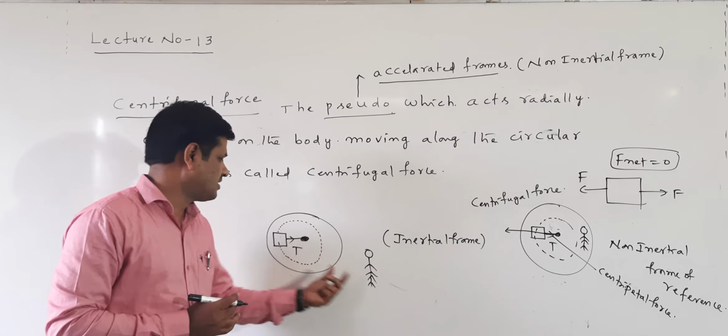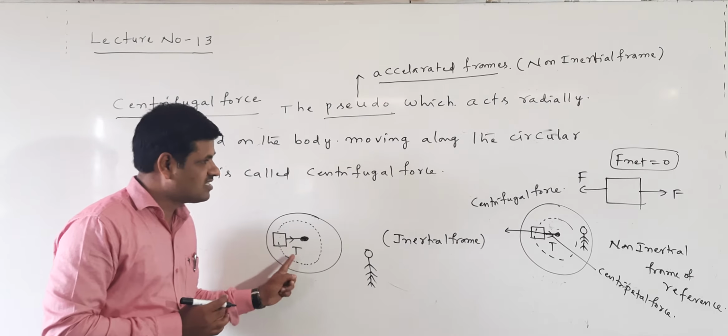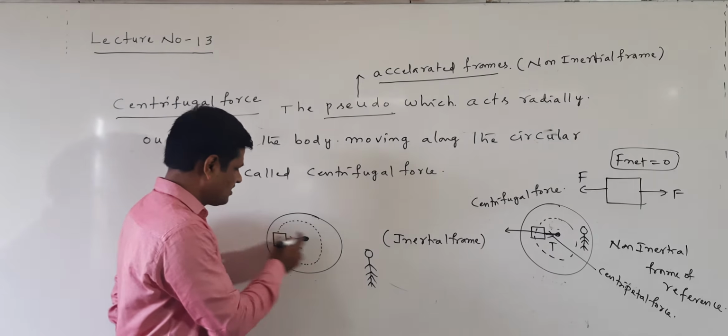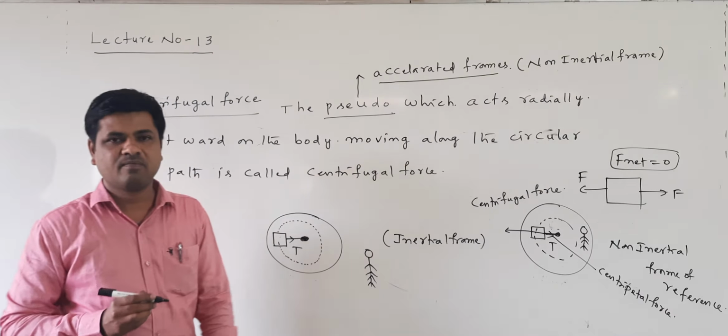With respect to that observer, the body is moving in circular motion. Only one force is acting, that is the centripetal force, and it acts towards the center. That centripetal force is provided by the tension.